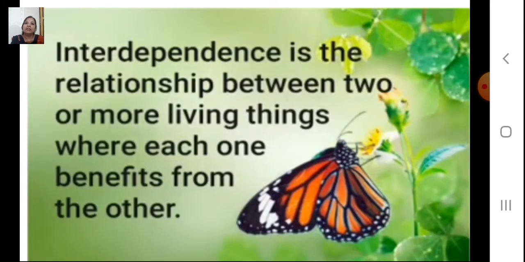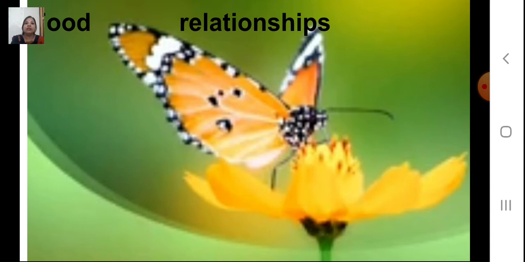So, what is interdependence? As we have already discussed, interdependence means to depend on each other. Interdependence is the relationship between two or more living things where each one benefits from the other. Today we are going to discuss food relationships.